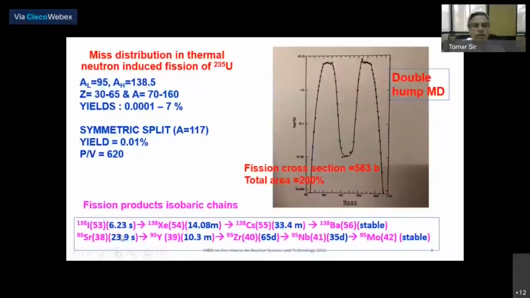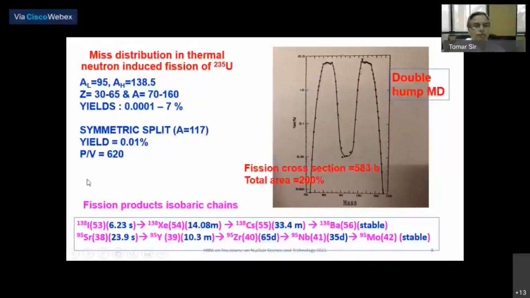So this is actually like a parabola. If you recall the lectures by Dr. Reddy on the mass parabola, then all the same mass number, different atomic number nuclei will fall on a parabola, and there will be successive beta minus decay until it reaches stability. And you can see the farther the fission product is from stability, the shorter the half-life.